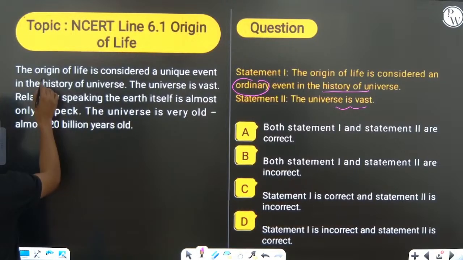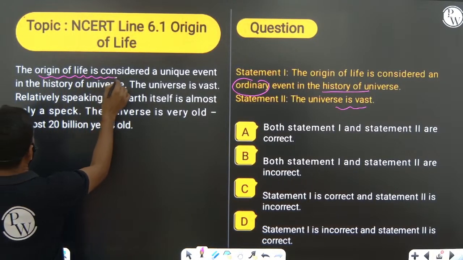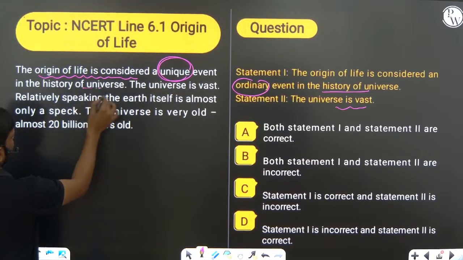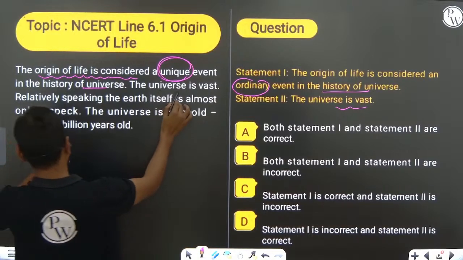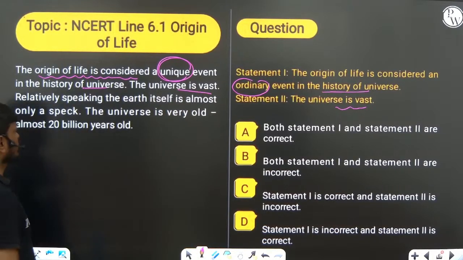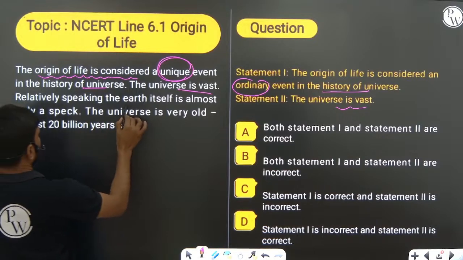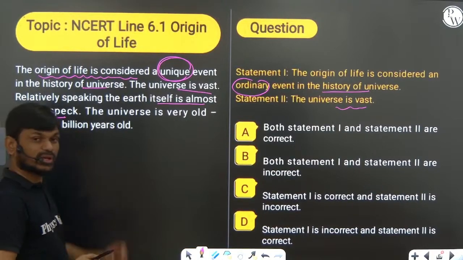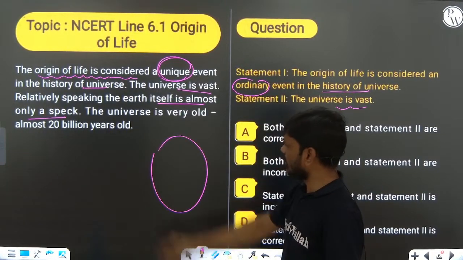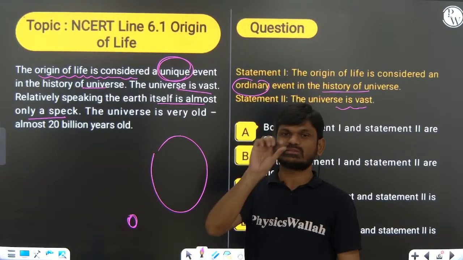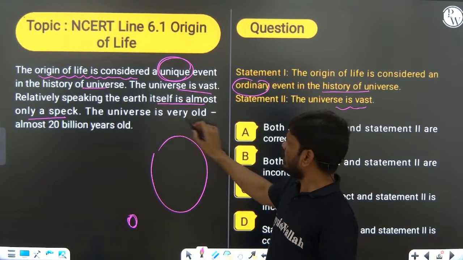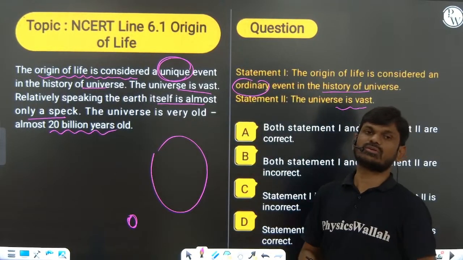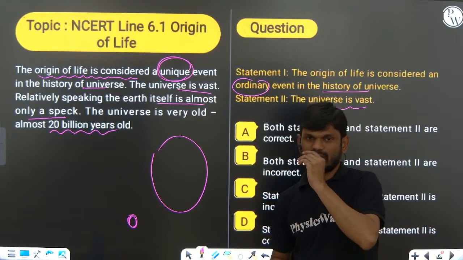But the origin of life is considered a unique event in the history of the universe, and the universe is vast. Relatively speaking, when you compare it with the universe, the earth itself looks like a speck. The universe is very old; it originated about 20 billion years ago.